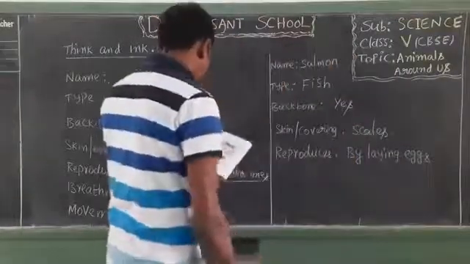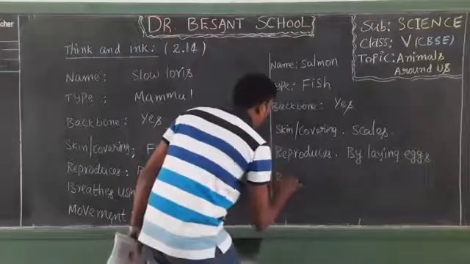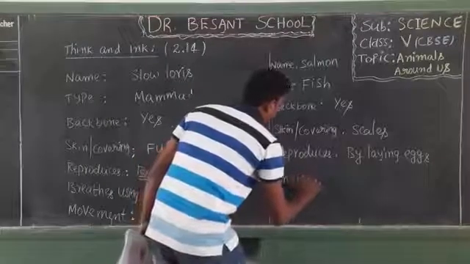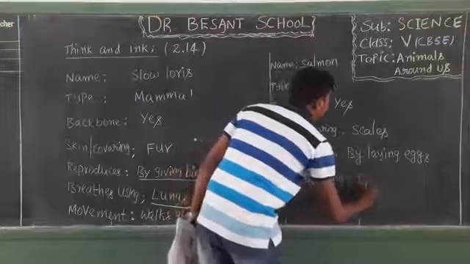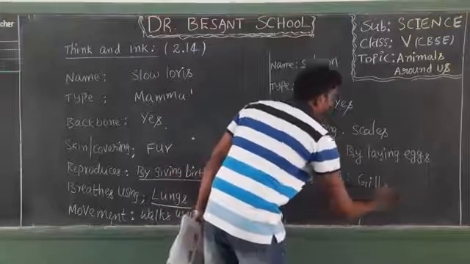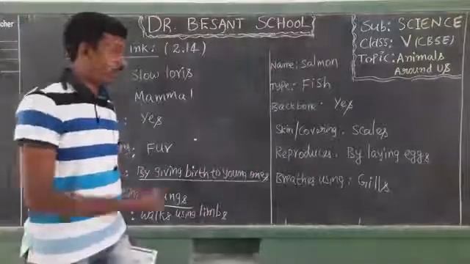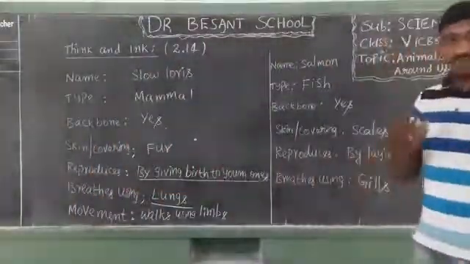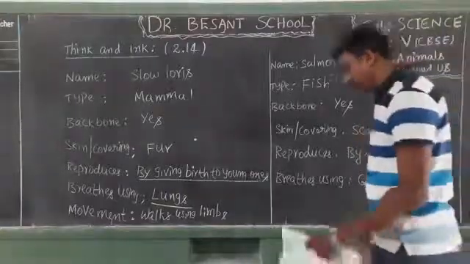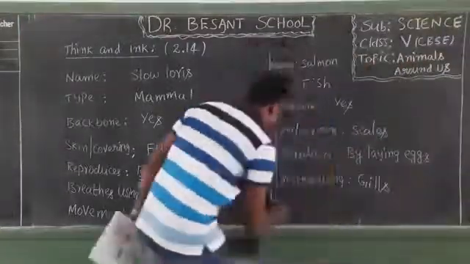Okay. And next, breathes. How does it breathe? The salmon fish breathes using gills. We already discussed under the vertebrates part about fishes. Fishes breathe using the gills. We have described the gill cover they have. Yes. And now the next one, movement.